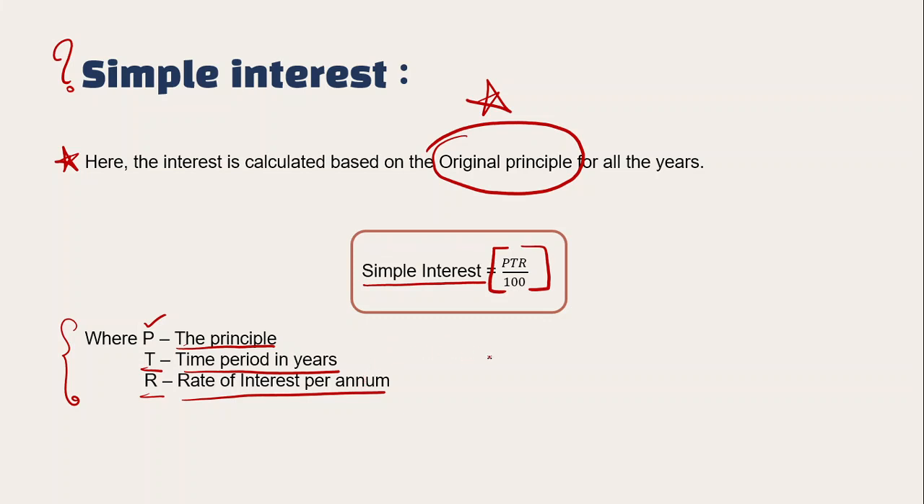Fine. So suppose you have borrowed some amount of money from someone, and that person is charging you 10% per annum simple interest. So what is the value of R in that case? It is 10. R stands for rate of interest per annum. You cannot say the rate of interest per annum is 10%. That is wrong. You can say that the interest is 10% per annum, or you can say the rate of interest per annum is 10. Understood? So our value is 10.